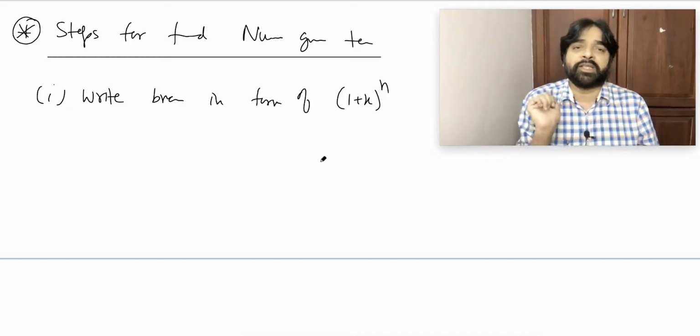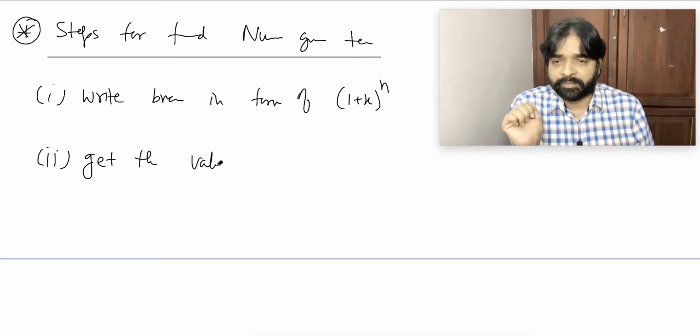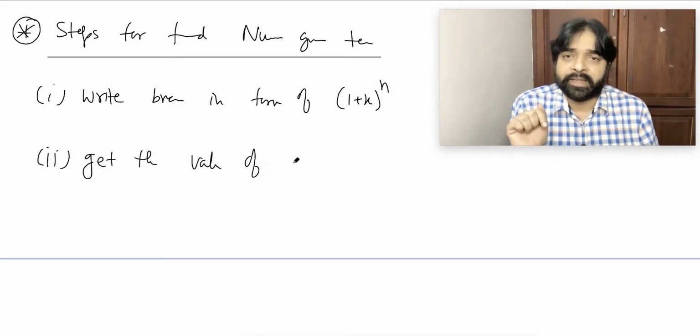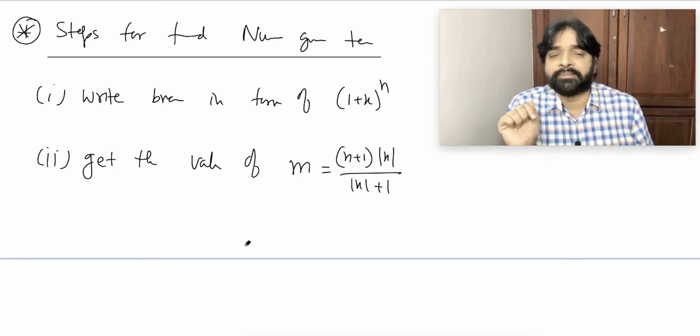It must be in this form. Second, get the value of m equal to (n + 1) into mod x divided by (mod x + 1).